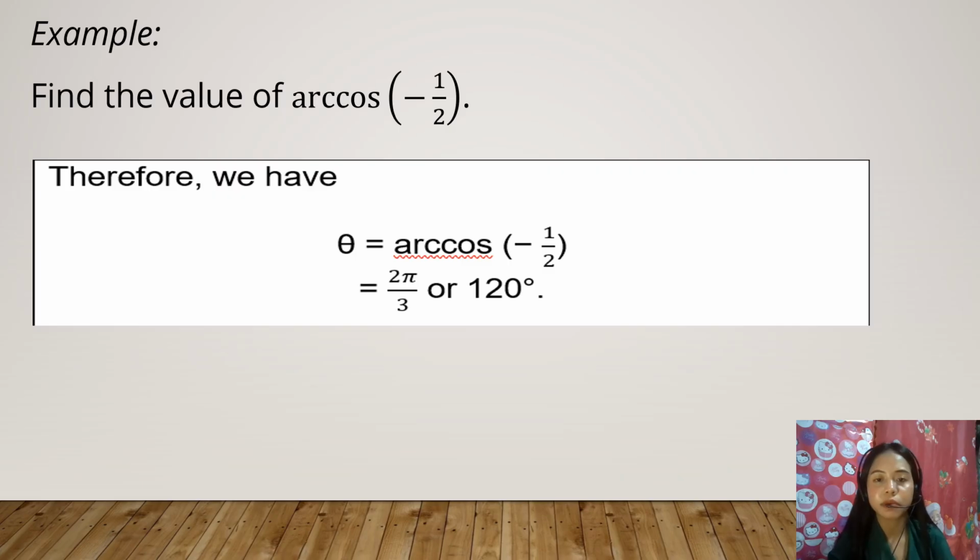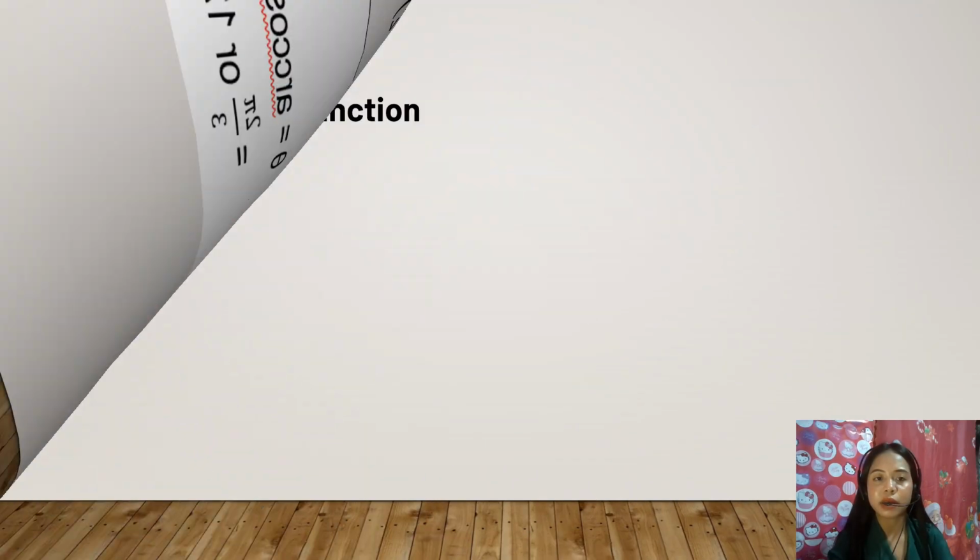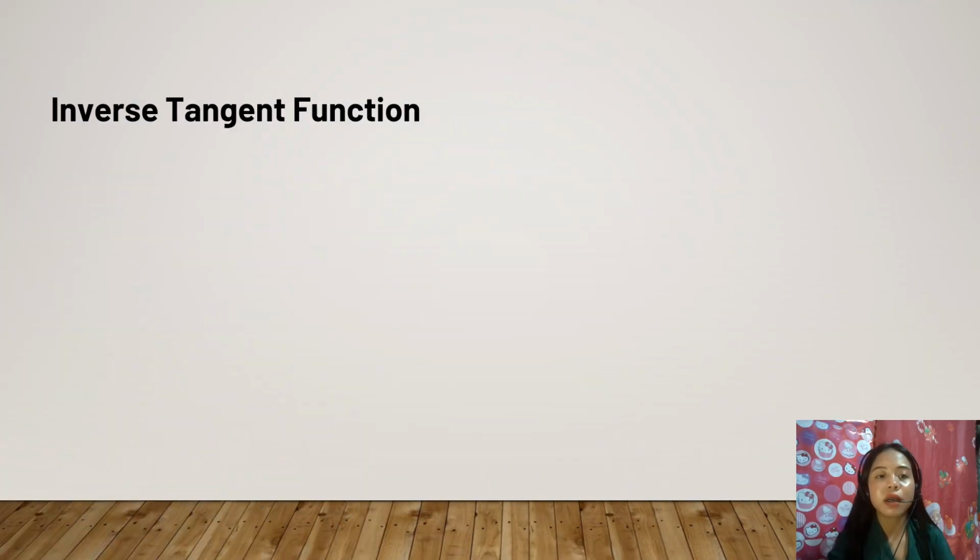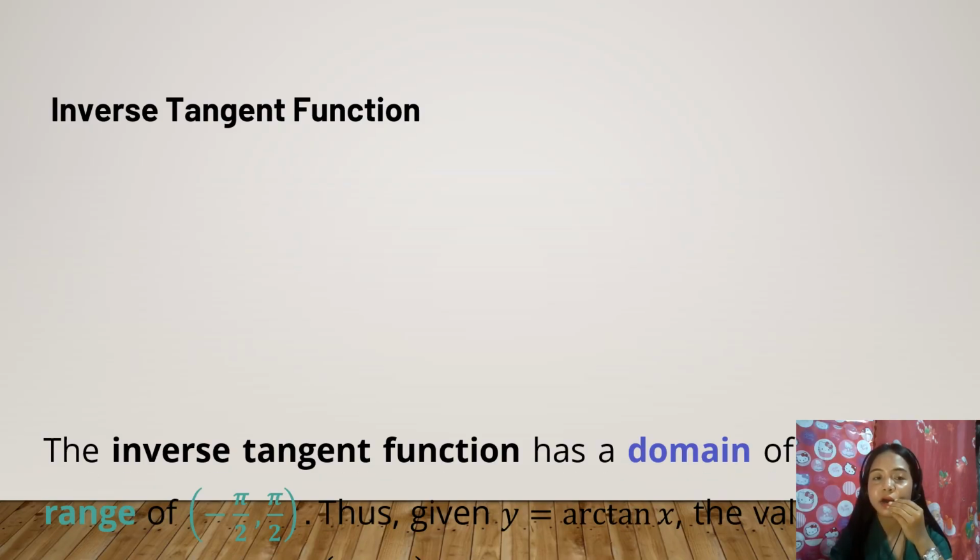Okay. Let's proceed. We have here the inverse tangent function. So what is an inverse tangent function again? Okay, thank you.